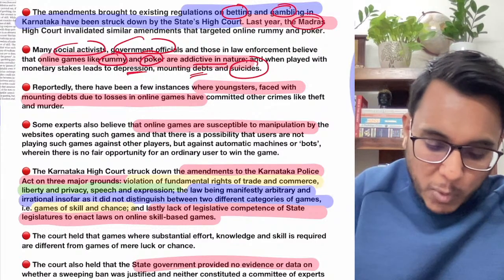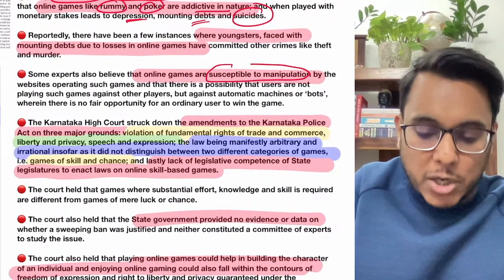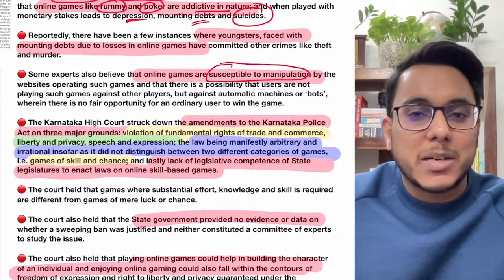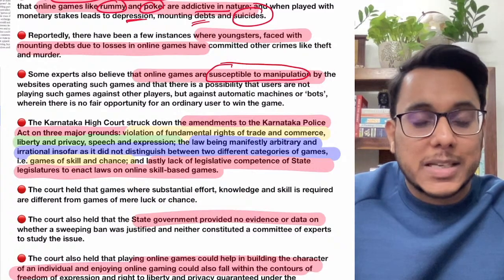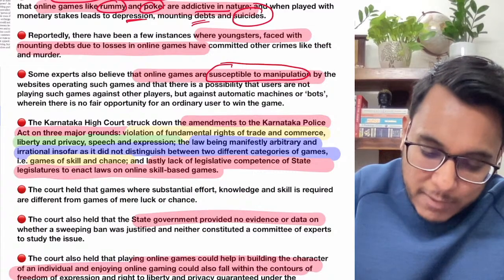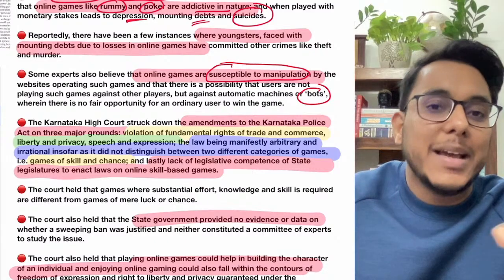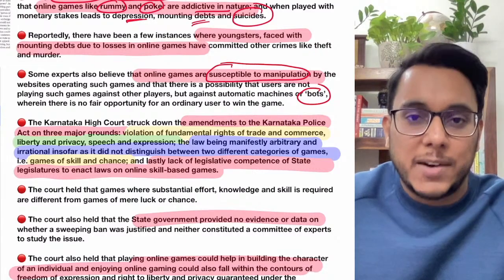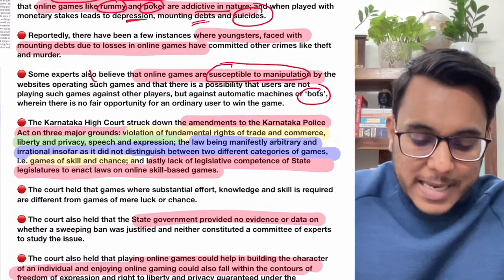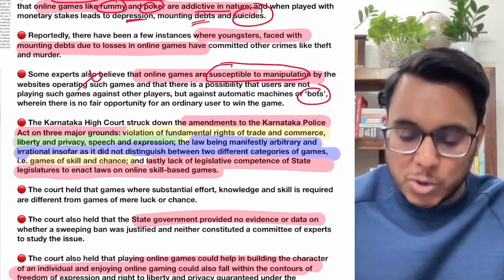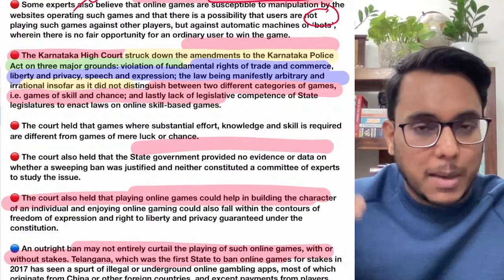Moreover, it has been stated that these online games are susceptible to manipulation. How are they susceptible to manipulation? When a person is playing, let's say, online poker, he is actually not playing with a real person. He might be playing with the computer or with bots, and winning against bots or the computer is not possible. So the game is actually very unfair, and you cannot use your skill here. It is just a scheme where people are losing their money. So this has happened. Now guys, the Karnataka High Court has struck down the amendment where the ban was imposed.